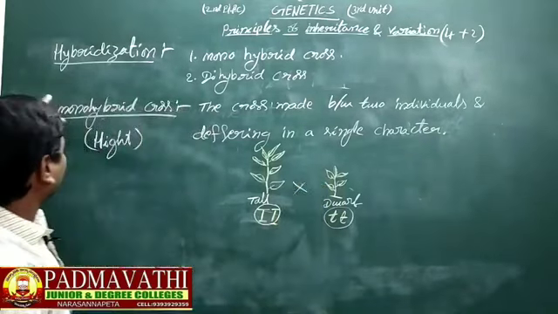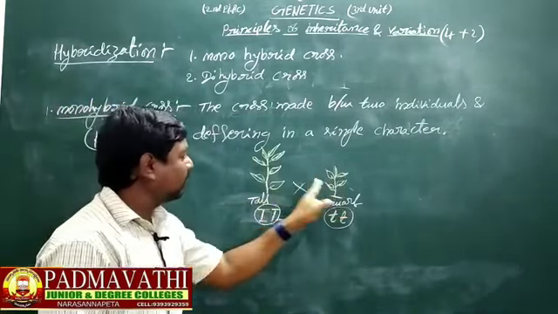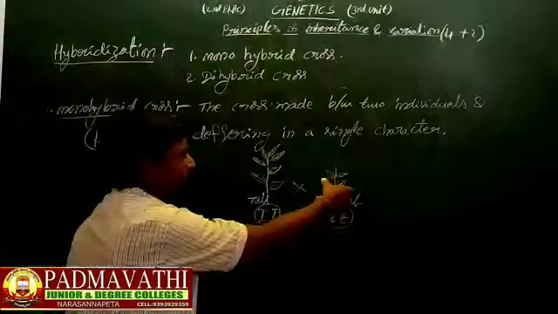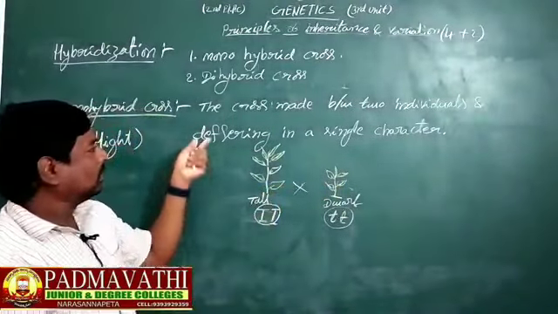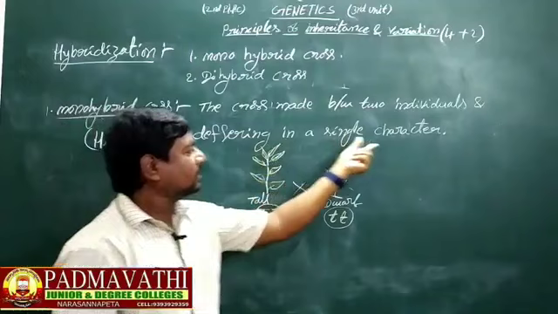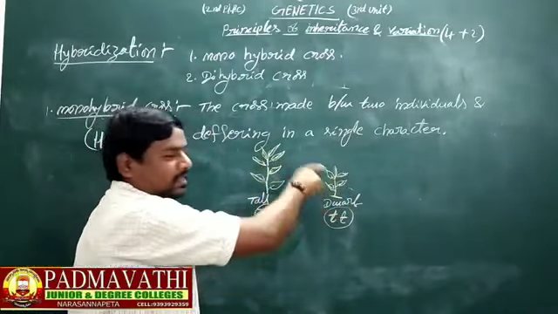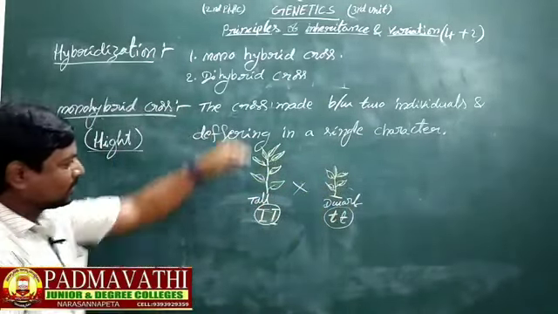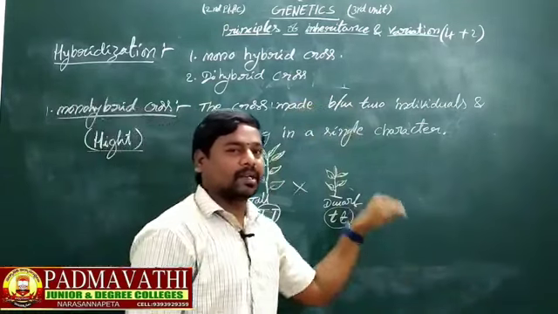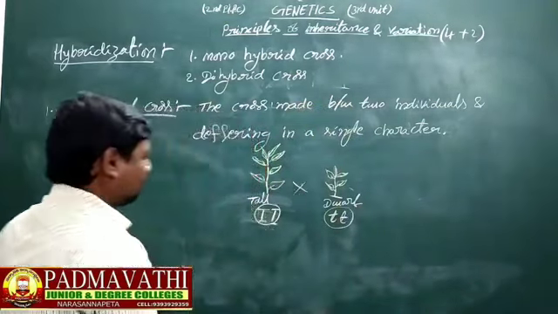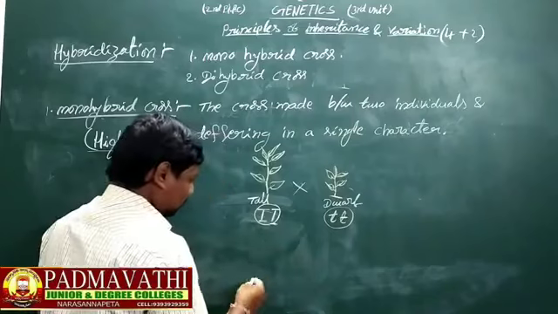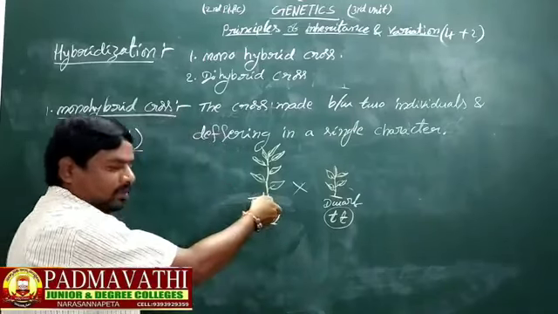So what is meant by monohybrid cross? The cross made between two individuals differing in a single character. The single character is height. One is tall, another one is dwarf, a short plant. Now we cross them. So how many factors are there? Two factors.